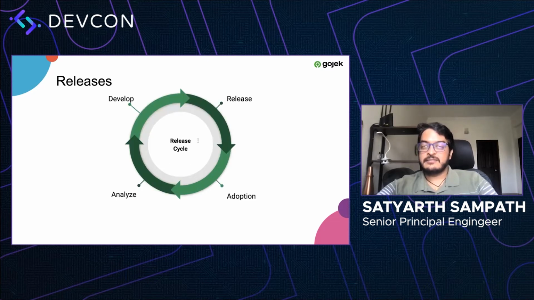At this point, we realized that even though we were making releases regularly, we were not able to get the adoption that we significantly wanted. And hence, it hindered our analysis. We were not able to iterate that fast because there was still this unknown factor of adoption, which in the mobile world is a pretty big thing. It's not as simple as when you push a website and everyone ends up using it; we needed users to download the app to be able to use it, and want to do that.